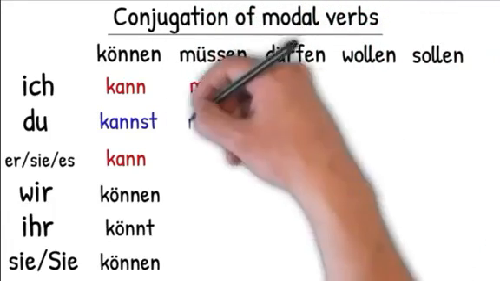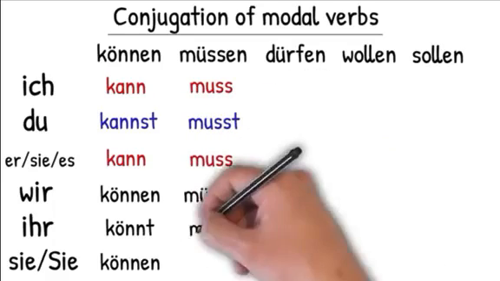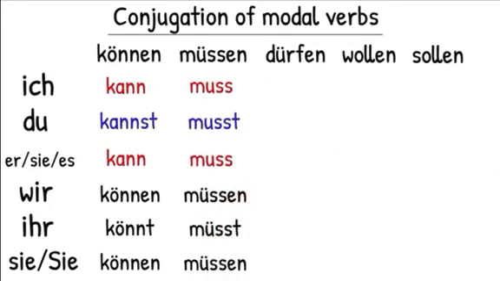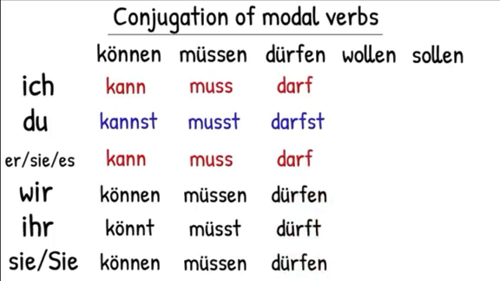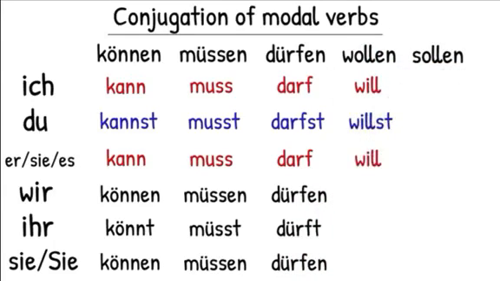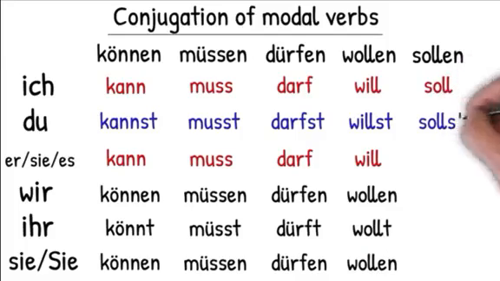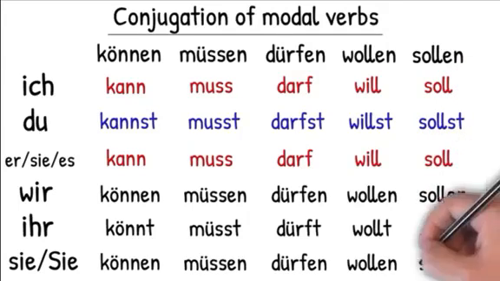Ich muss, du musst, sie, es muss, wir müssen, ihr müsst, sie müssen. Ich darf, du darfst, sie, es darf, wir dürfen, ihr dürft, sie dürfen. Ich will, du willst, sie, es will, wir wollen, ihr wollt, sie wollen. And finally, ich soll, du sollst, sie, es soll, wir sollen, ihr sollt, sie sollen.